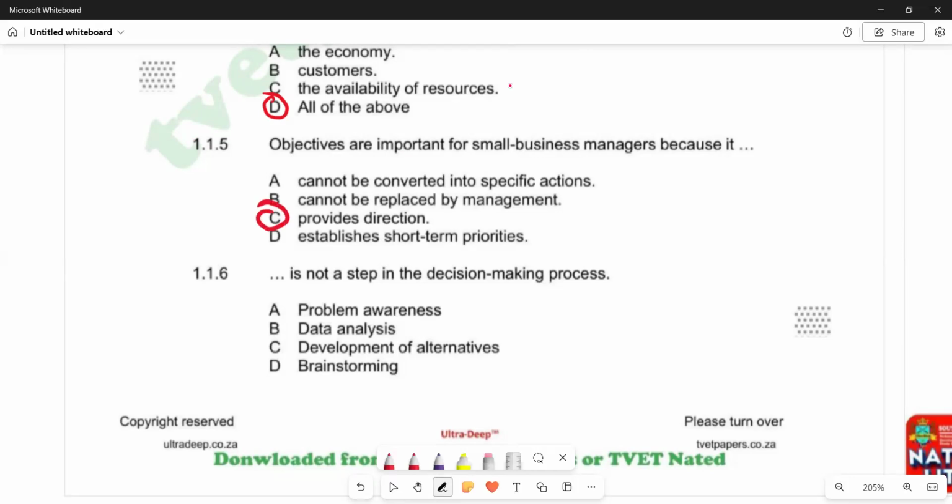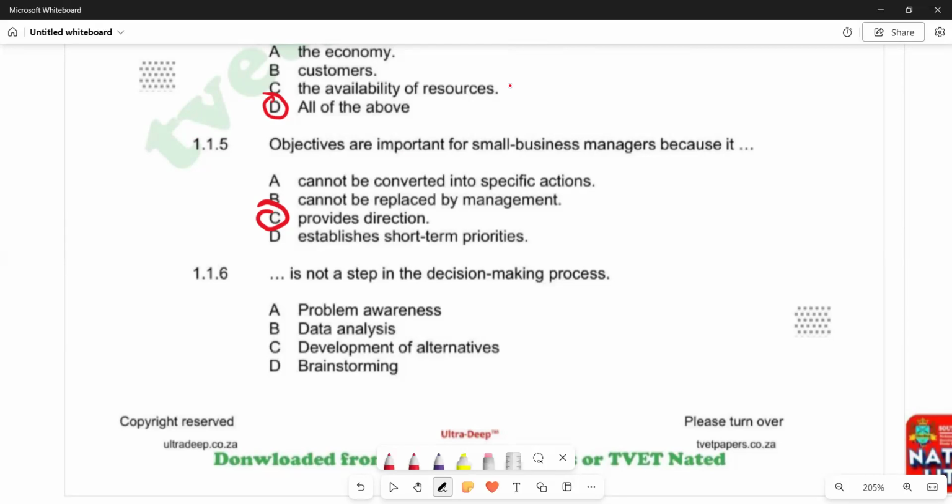Then 1.1.6 says, which is not a step in the decision-making process. We've got problem awareness, data analysis, development of alternatives. Obviously, problem awareness is going to be part of the decision-making process, because for you to make a decision, there should be a problem, isn't it? Then we go to B, data analysis. Obviously, we have to analyze the data. And then development of alternatives.